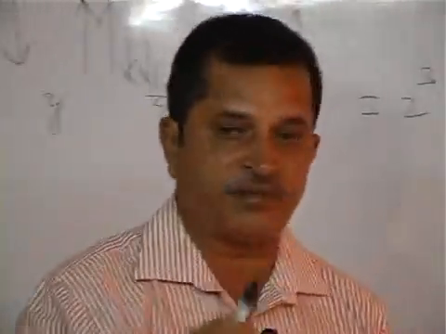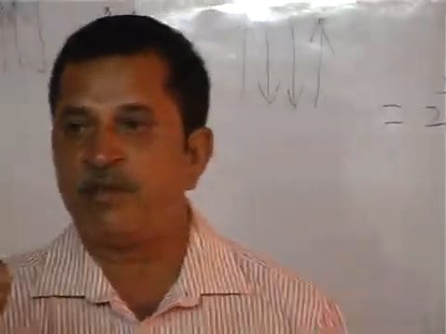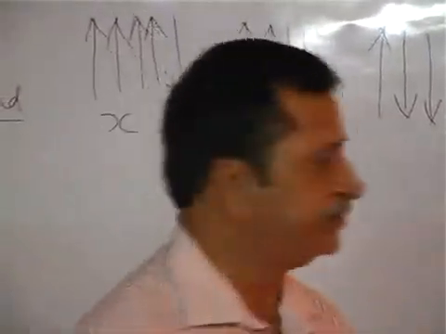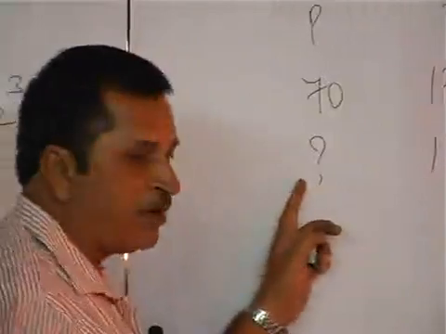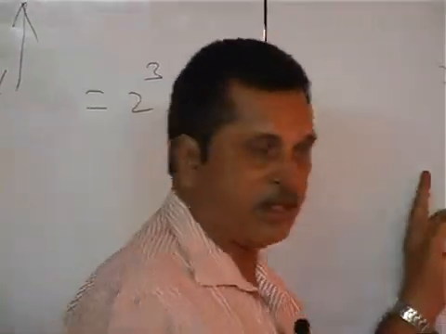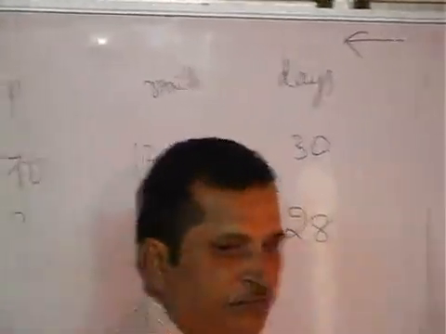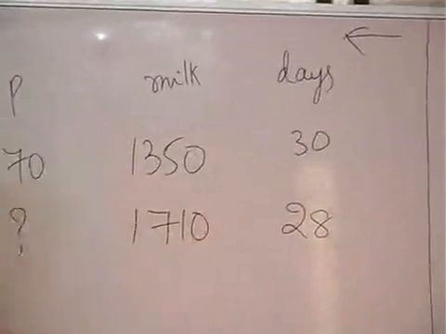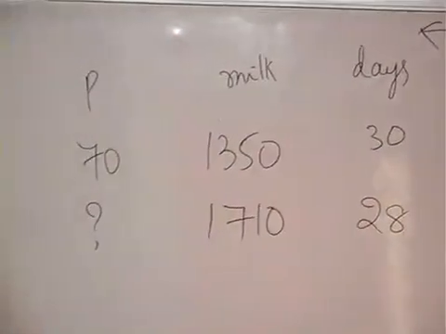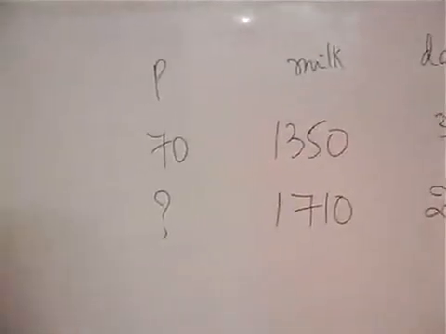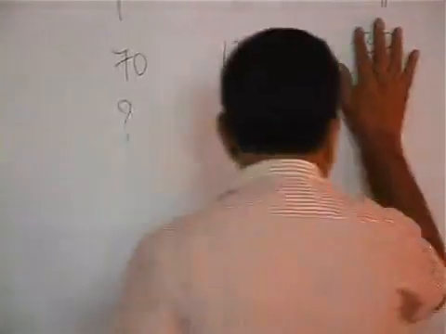Our concept is more by less, less by more. Since the question mark is here, read the problem from this side. And more by less, less by more, we have to take 2 things at a time, is it not? The number of days.